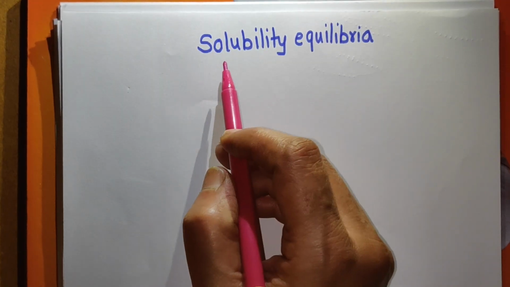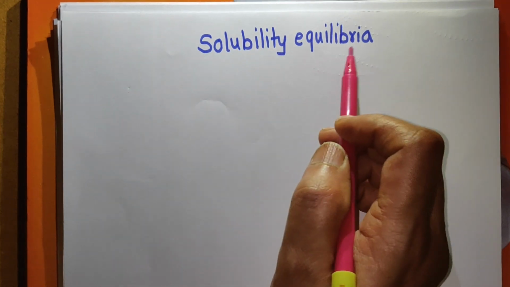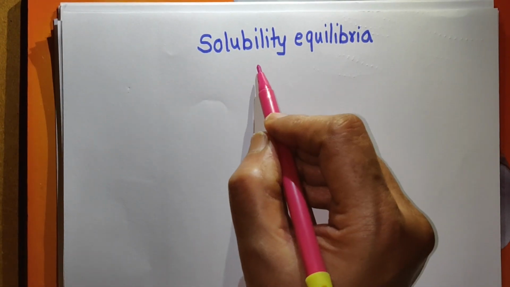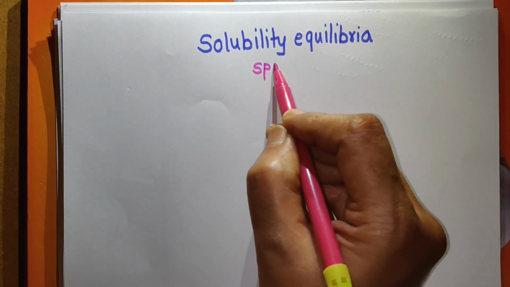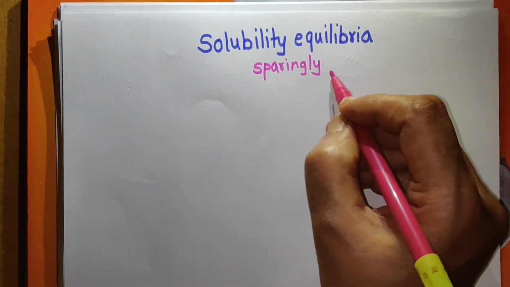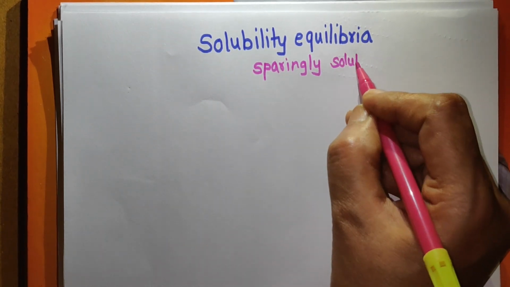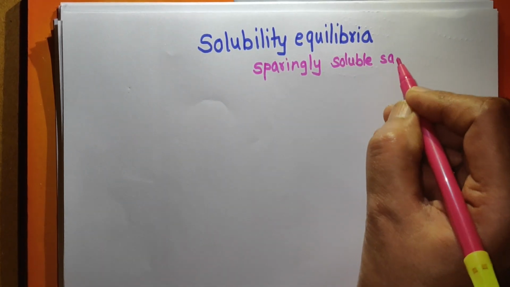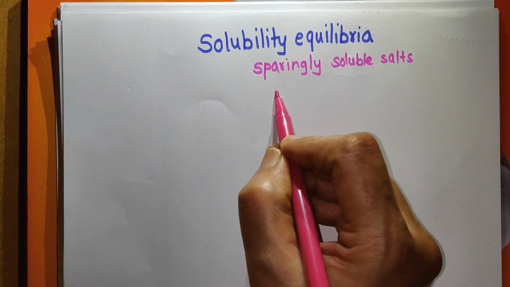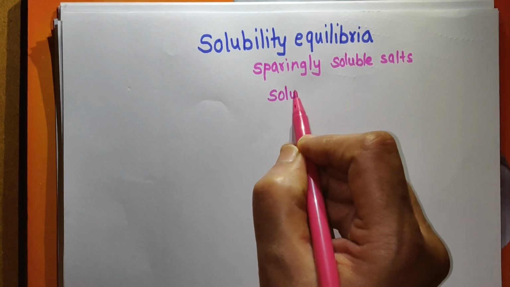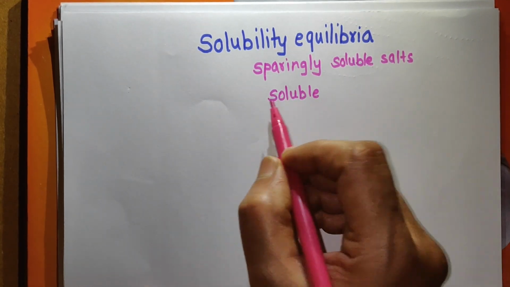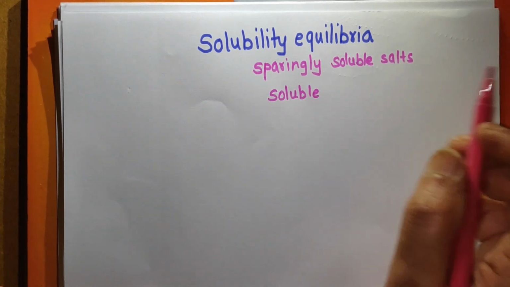In this video, we will study solubility equilibria. This is a special type of equilibria, and remember it is applicable for sparingly soluble substances, or generally sparingly soluble salts. What are sparingly soluble salts? We shall consider first. Now you know that there are two types of substances: those which are soluble in water and those which are insoluble in water.